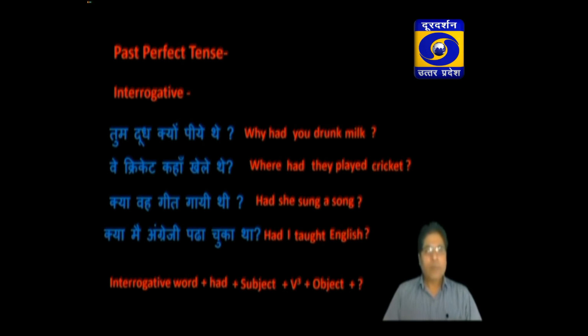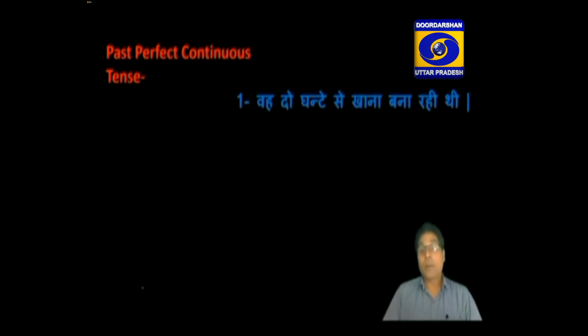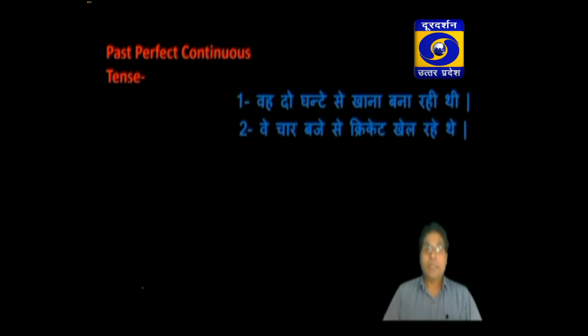Let us come to the next tense, that is past perfect continuous tense. What is past perfect continuous tense? Actually, remember that past perfect continuous tense is used to talk about a continuous action in the past. Please pay attention again. Past perfect continuous tense is used to talk about a continuous action in the past. For example, वो 2 घंटे से खाना बना रही थी. वे 4 बजे से क्रिकेट खेल रहे थे.